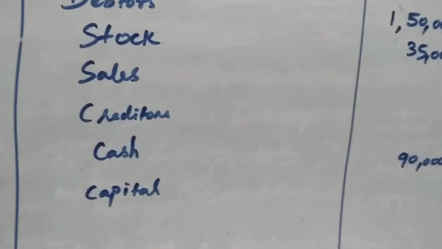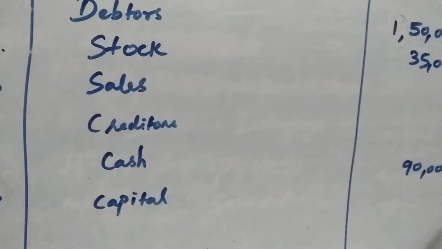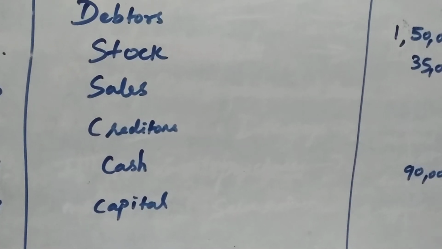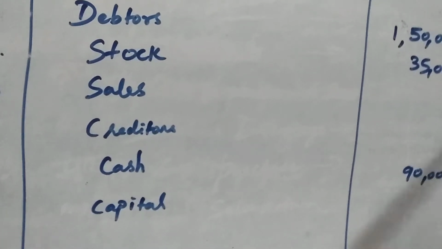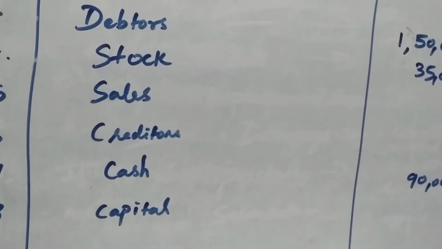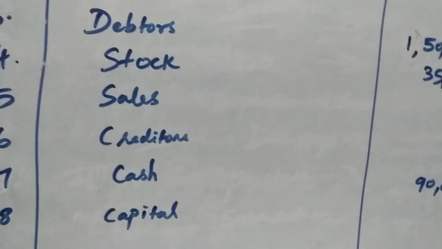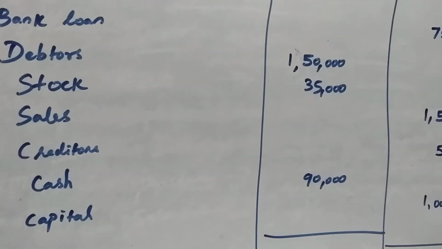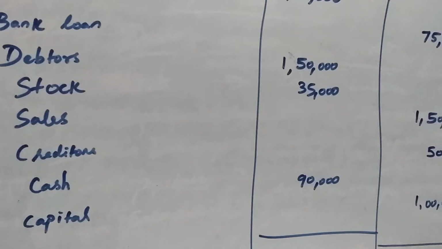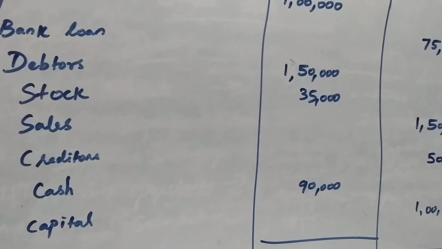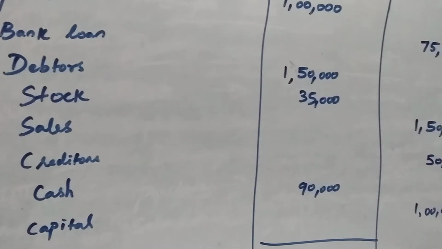Now we are going to do the totals. So 1 lakh plus 50,000 is 1 lakh 50, and 1 lakh 50 again makes 3 lakhs. 3 lakhs plus 75,000. Then 90,000 plus 35,000 is 1 lakh 25,000. So 1 lakh 25,000 plus 1 lakh 50,000 is 2 lakh 75,000. 2 lakh 75,000 plus 1 lakh is 3 lakh 75,000.